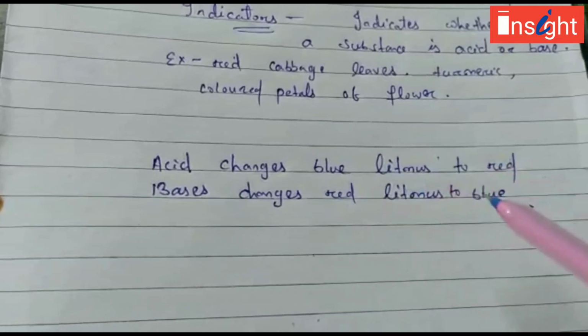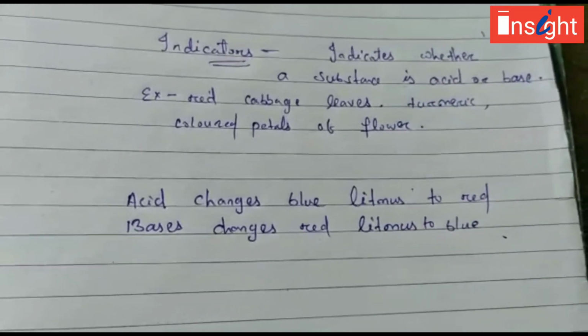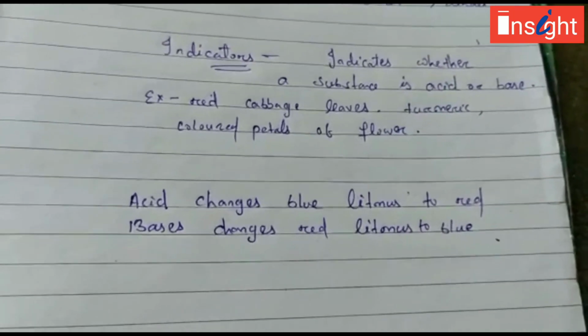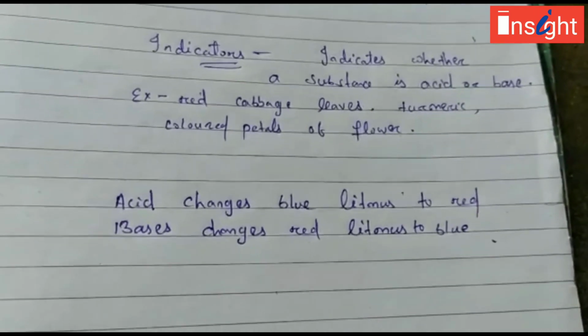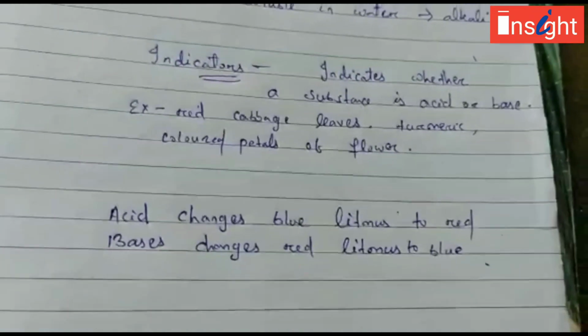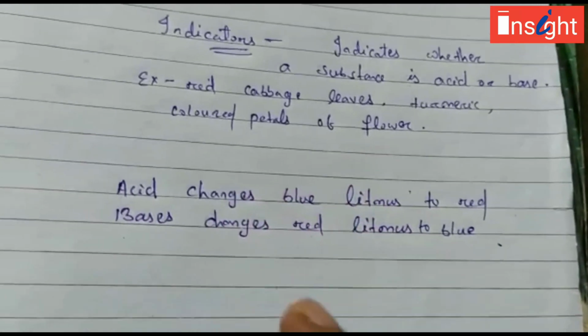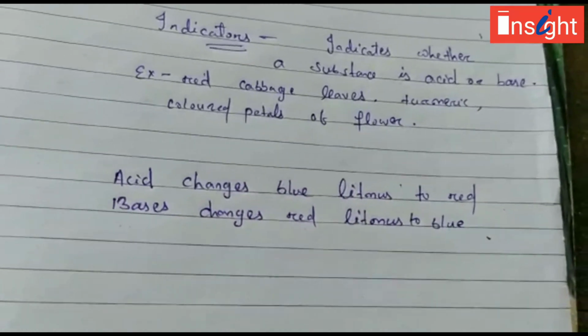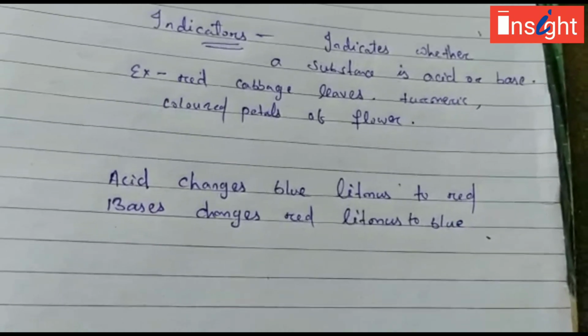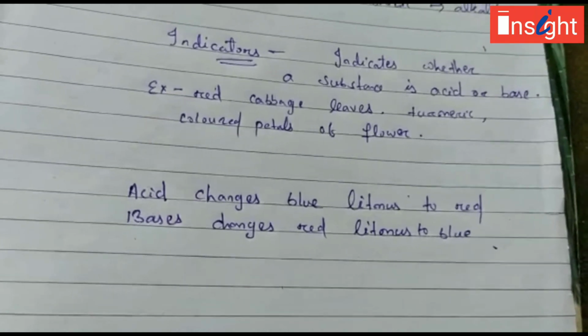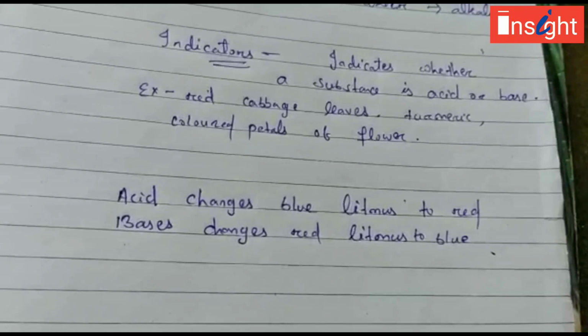These are called acid base indicators, or simply we are telling them indicators. Again, some more indicators like this litmus paper or litmus solution, phenolphthalein indicator and methyl orange indicator are also used to indicate whether a substance is acidic or basic.